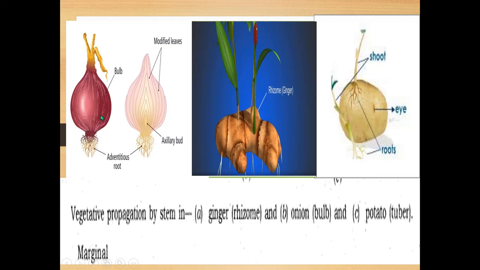Then onion: in the onion, this pulp part will be modified into leaf and develop into a new onion. Then potato has eyes, small dots as you can see, and from each eye of the potato a new plant can develop.